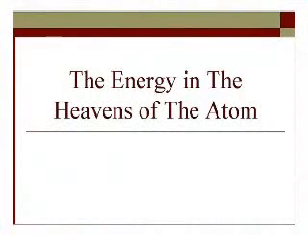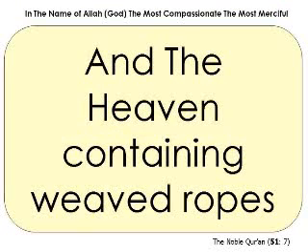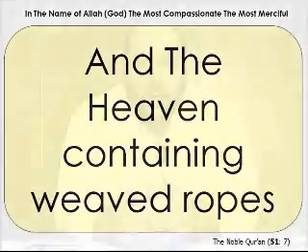What is the energy of the heaven of the atom? We can learn this from the Noble Quran, the last revelation of Allah God to people, from chapter 51 verse 7, which states, and the heaven containing weaved ropes. So Allah God Almighty teaches us here that the heaven contains weaved ropes. Now the heaven is any volume surrounding a central object. For example, the heaven of the earth is the volume surrounding the earth. The heaven of the atom is the volume surrounding the nucleus of the atom.